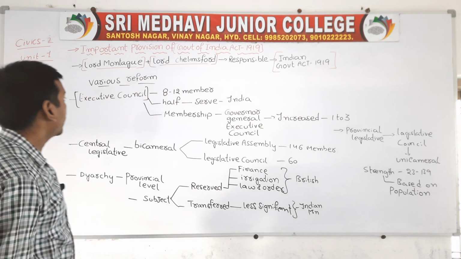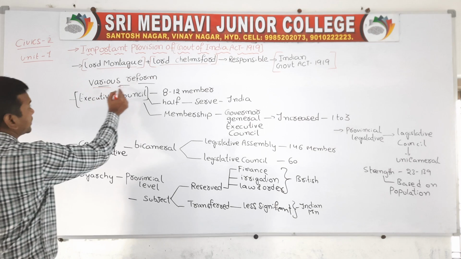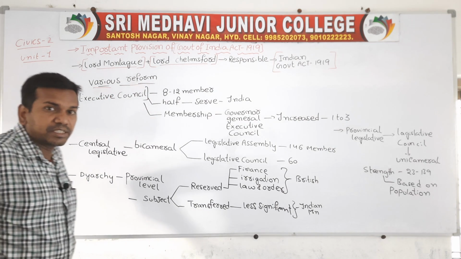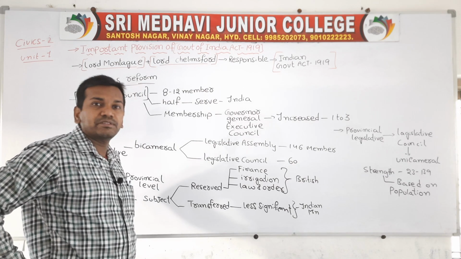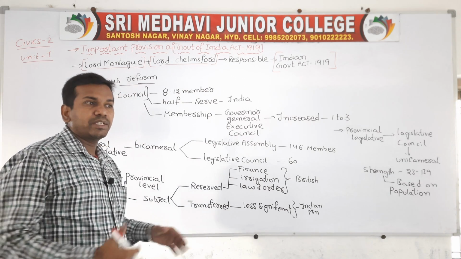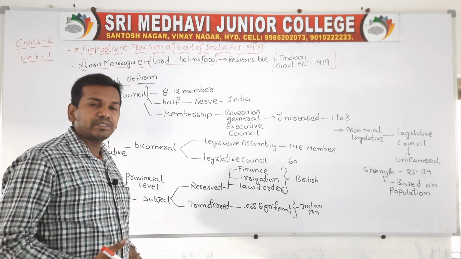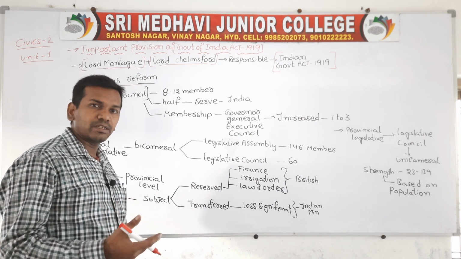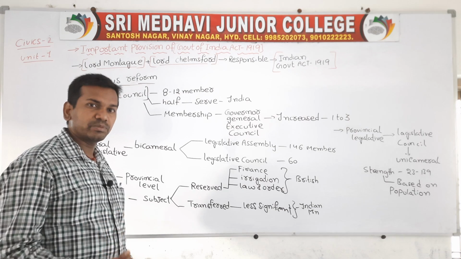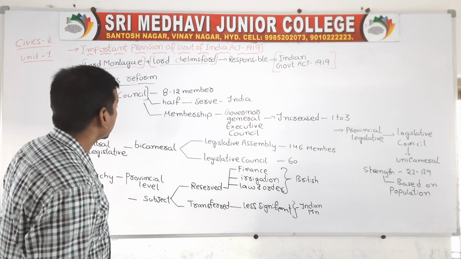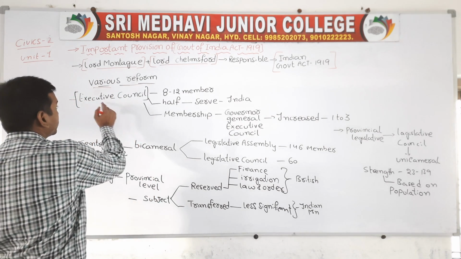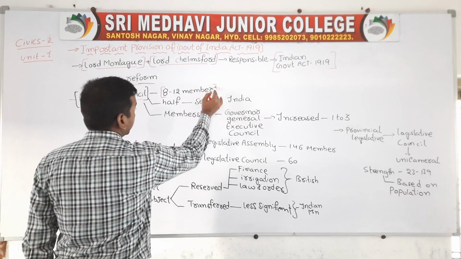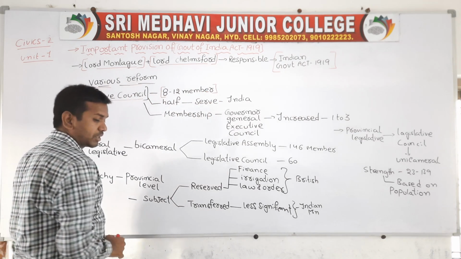Now, what are the various reforms they started in this act? See, children, the executive council tries to implement the law. Whenever any law is passed in the parliament, the role of the executive council is to implement the law effectively. Now in the executive council, how many members are there? 8 to 12 members.